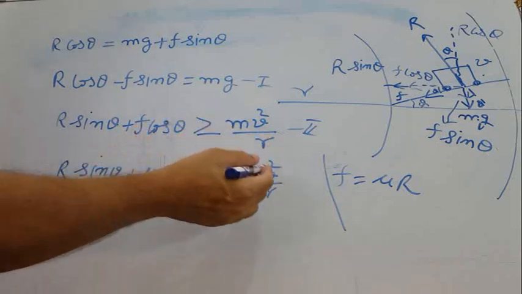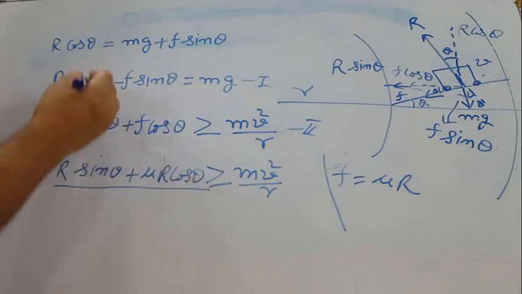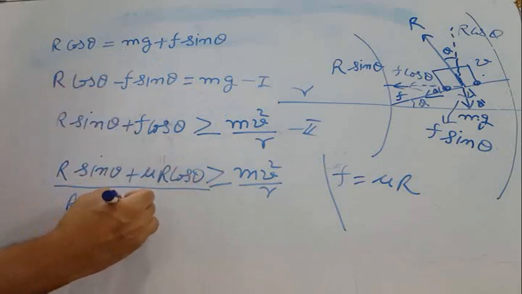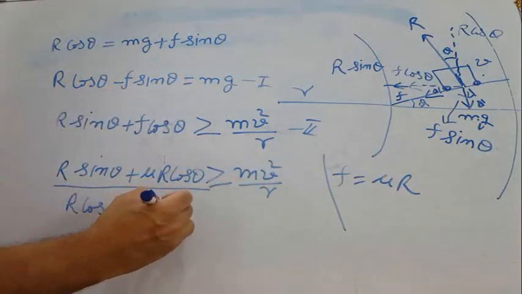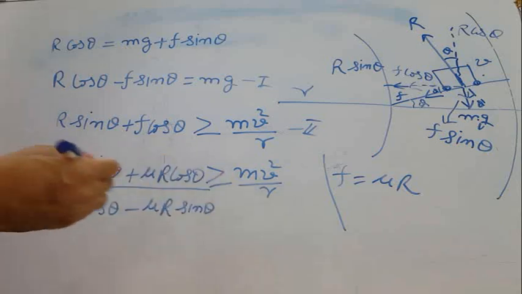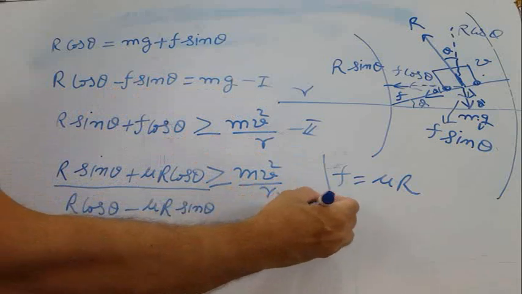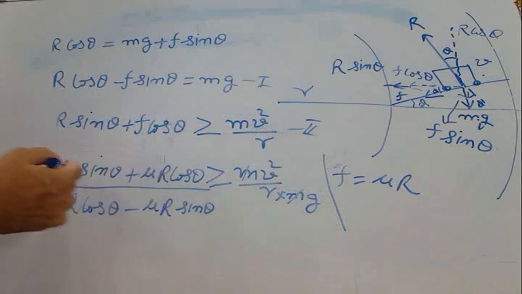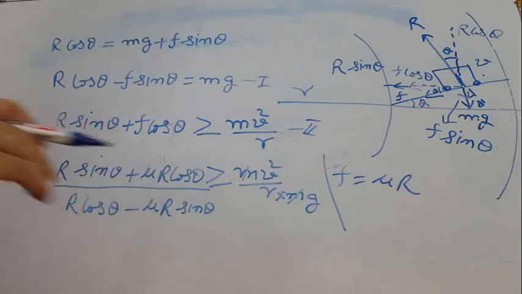Now I am dividing this second equation by the first. The first is R cos theta minus F, which is equal to mu R, so it will be mu R sin theta, it is equal to mg, so it will be divided by mg. This m will be cancelled. R is common in the numerator as well as in the denominator, so that will also be cancelled.